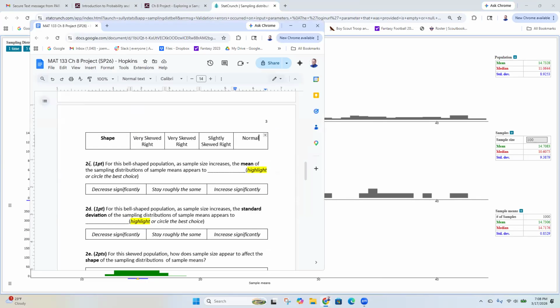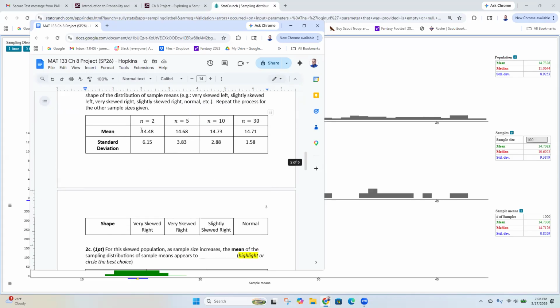All right, part 2C. For this bell shape, oh, it's not bell shaped anymore. That's a typo. Sorry about that, guys. For this skewed population, right? The population is skewed. What happens to your means as your sample size goes up?